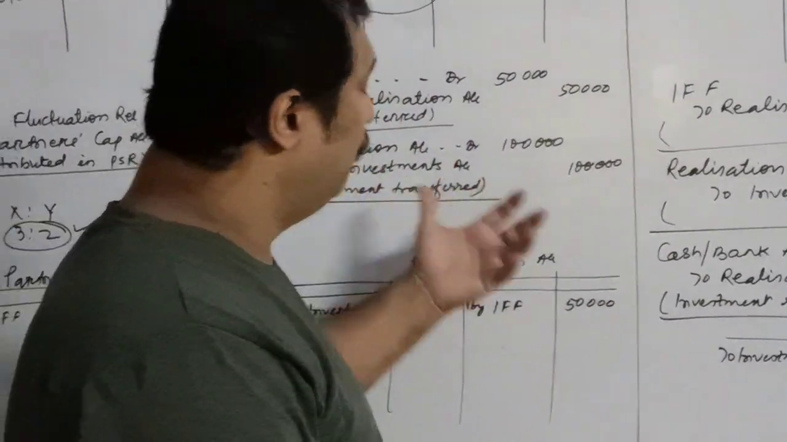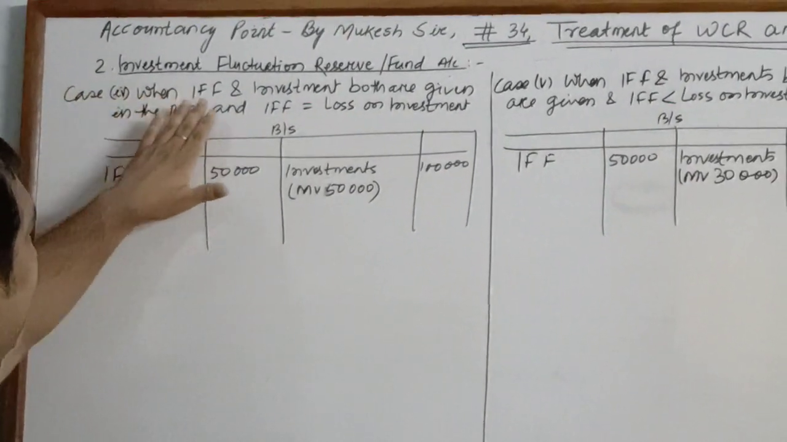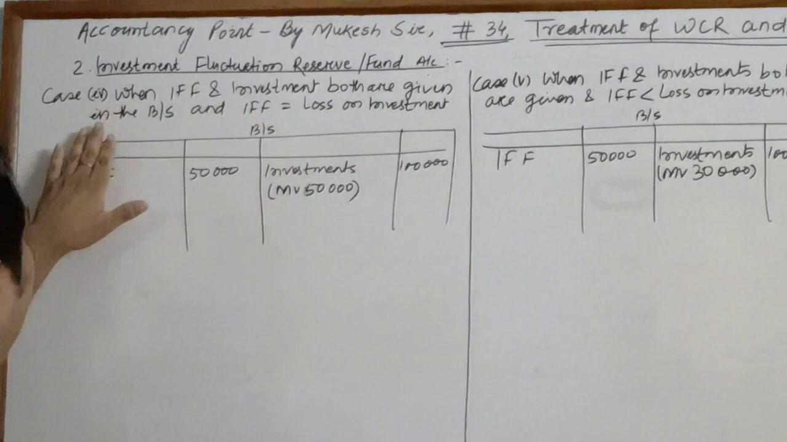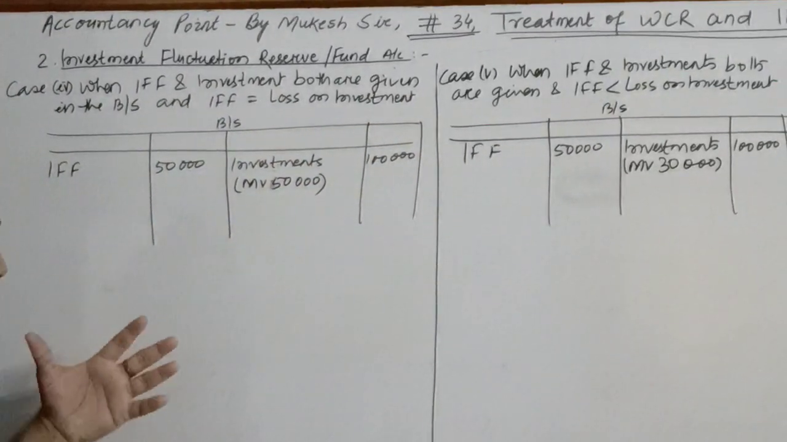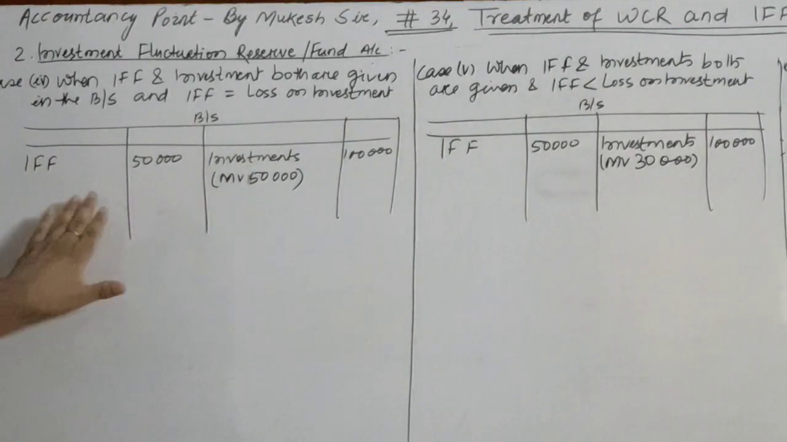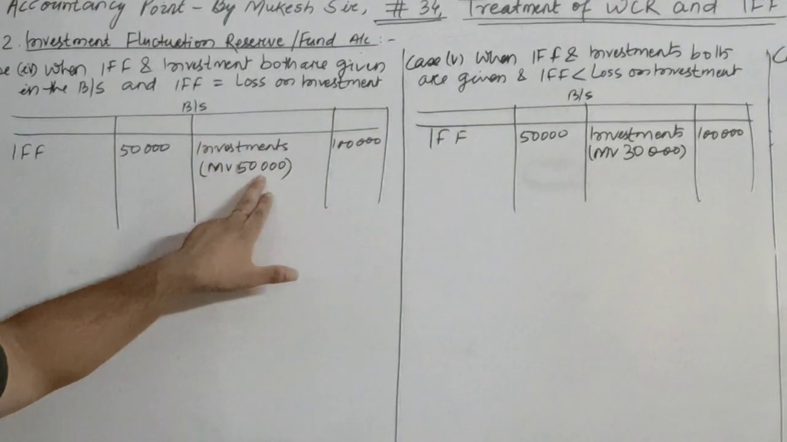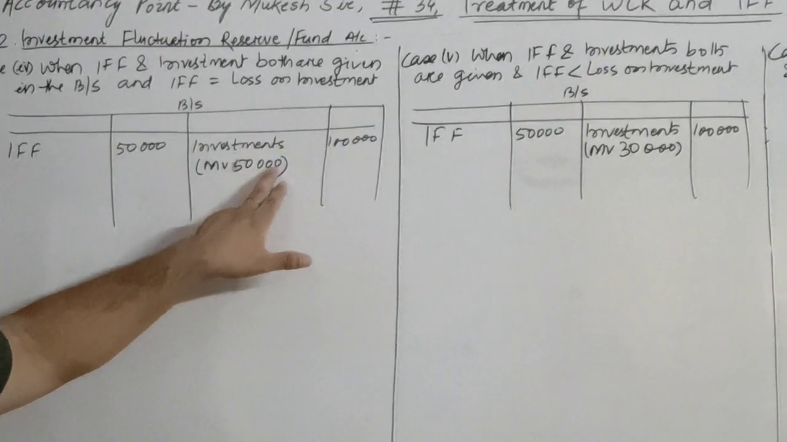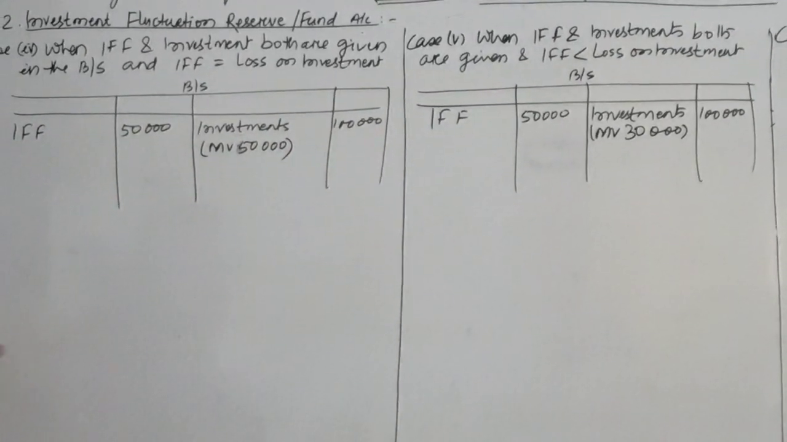We'll take up more cases. Children, this is case 4, when IFF and investment both are given in the balance sheet and IFF is equal to the loss of investment. So I have already given you the basic concept. If you can see the example, IFF is 50,000, investment is 1 lakh and the market value is 50,000. That means if you sell it, you will have a loss of rupees 50,000. Okay, so that is not a matter of concern.